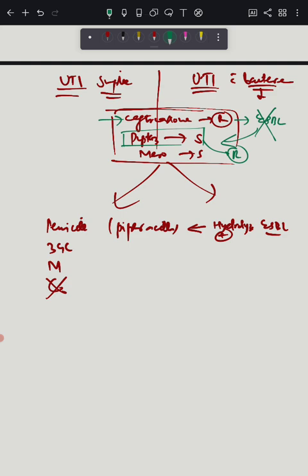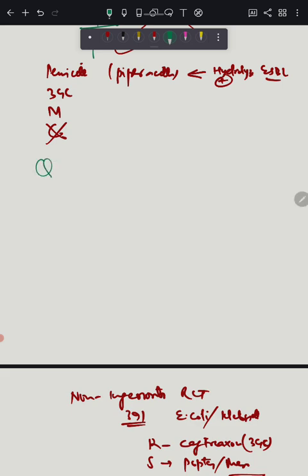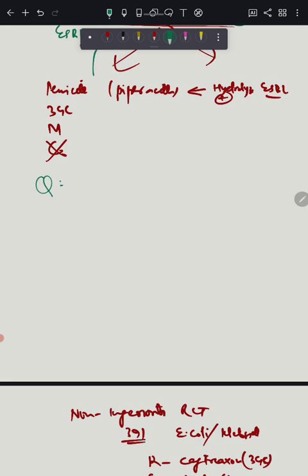So will you consider this bug, which has shown ceftriaxone resistant, piperacillin sensitive, Meropenem sensitive, as an ESBL pathogen or not? The answer is you have to treat it as an ESBL pathogen. I'll explain the reason. Our question is, why may piperacillin tazobactam, that is PTZ, still test sensitive in ESBL?